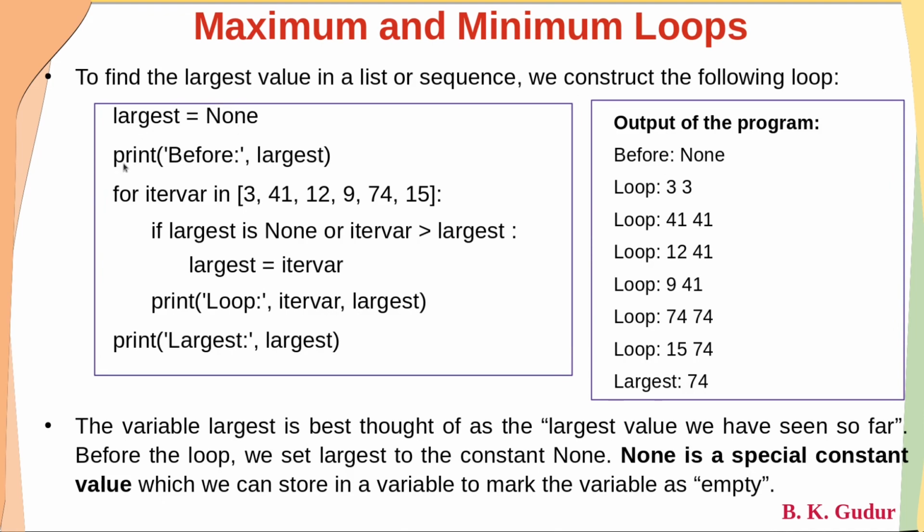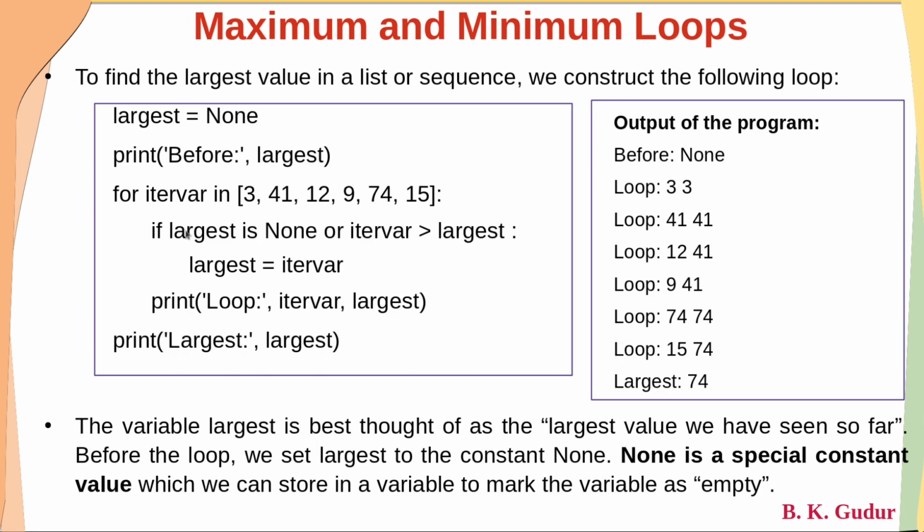So dear students, the next statement is print before, meaning before the start of the loop, what is largest? If we print it, largest is None, meaning nothing is there yet. Now, for iter_var in this list, the first time the loop executes, iter_var will be 3. If largest is None, dear students, this 'is' is a keyword, or iter_var is greater than largest.